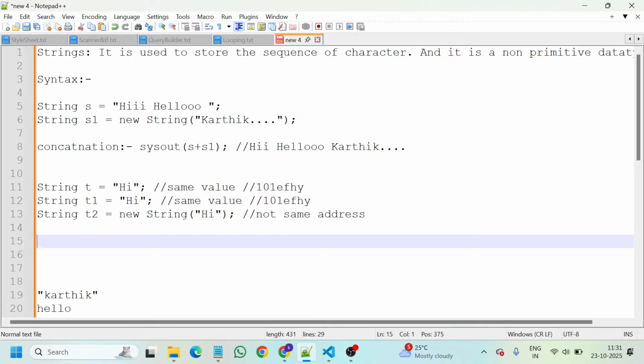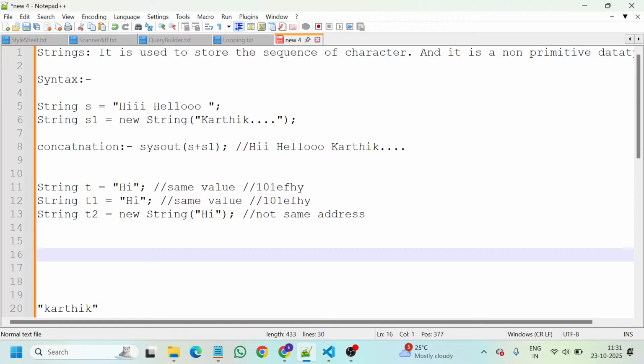If you want to check the address, of course you can use t == t1 in the sysout statement. You can use the equal-to operator to check the address. Most of the people get confused over here: it will check the address, not the value. And it will return a Boolean expression, true or false.